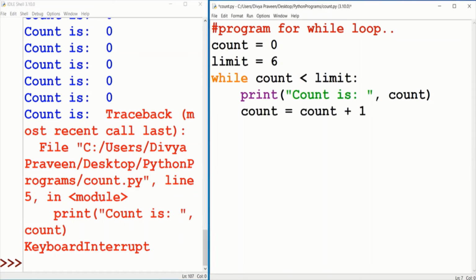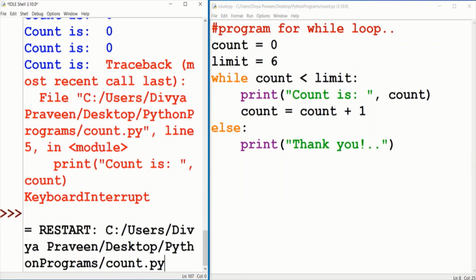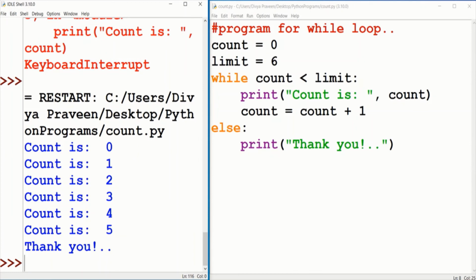Next, I am going to write thank you message using print statement for else statement. Else, print thank you. Let me run this program. The count values from 0 to 5 and thank you message will be the output.